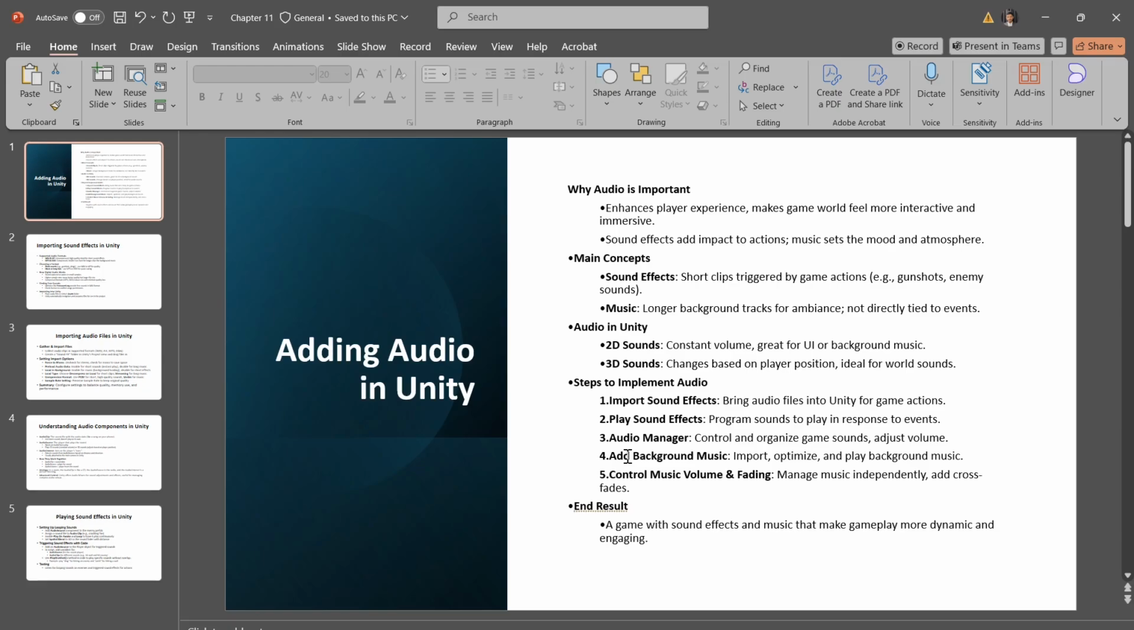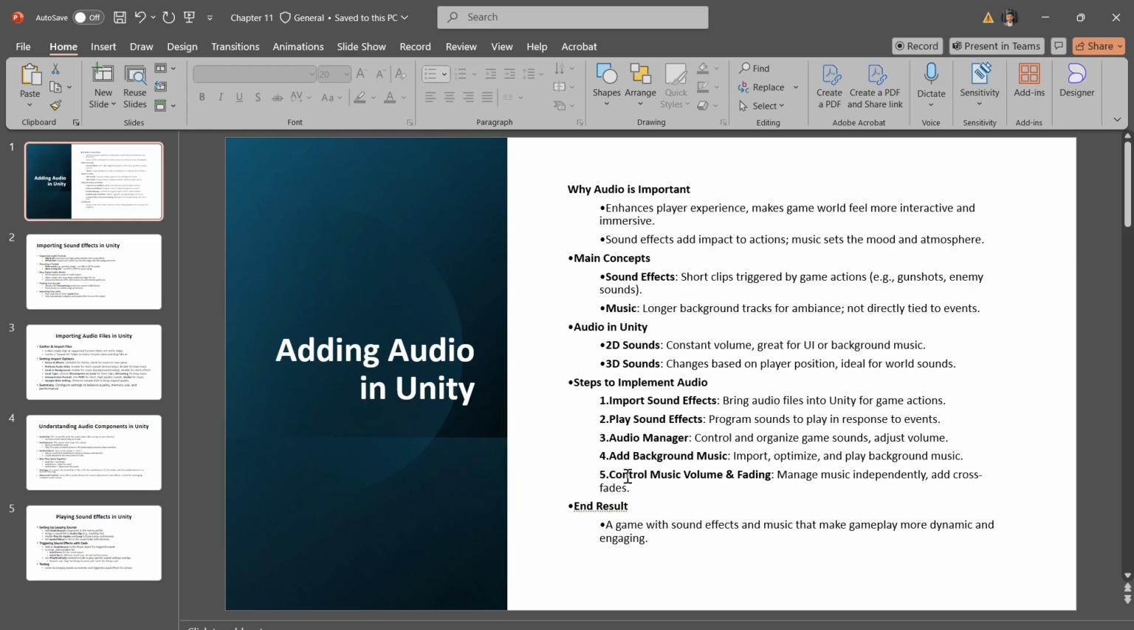Music files are often large, so you will learn how to import and optimize them for performance. We'll also program the music to play or stop at the right times, like when the player enters or exits certain areas. And the last step is controlling and fading music. We'll separate volume controls for music and sound effects, letting us adjust each independently. We'll also add crossfading between music tracks to make smooth transitions, which keeps the audio experience from feeling abrupt.